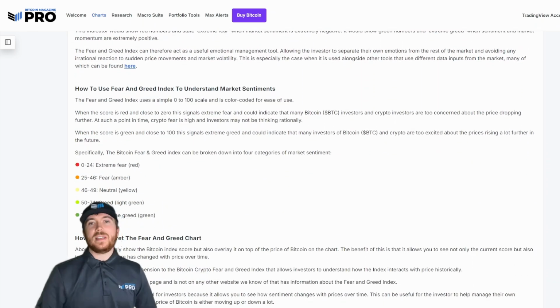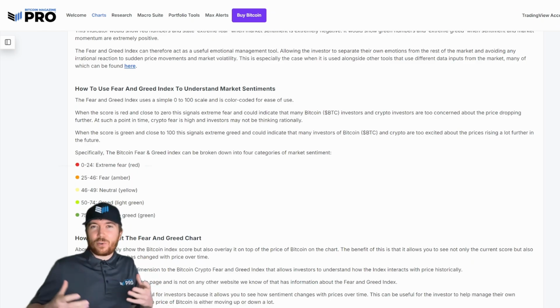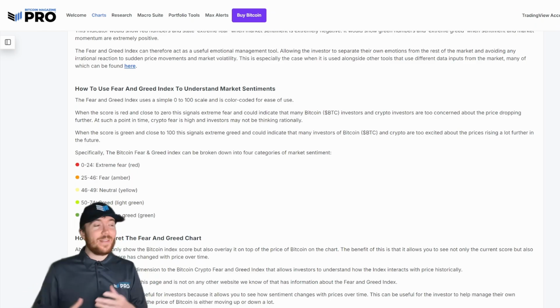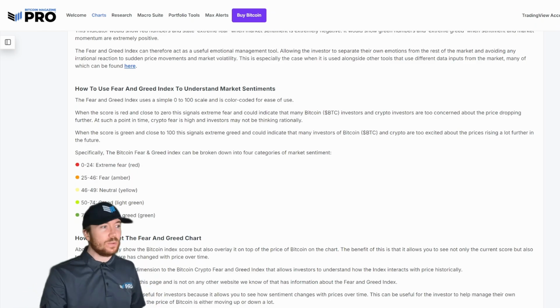What we can see is on the 0 to 100 scale, 0 indicating an immense amount of extreme fear in the market, whereas 100 would be extreme greed in the market, everyone incredibly bullish, and then around that 50 is just a more neutral sentiment.